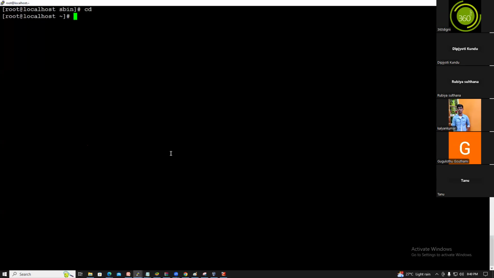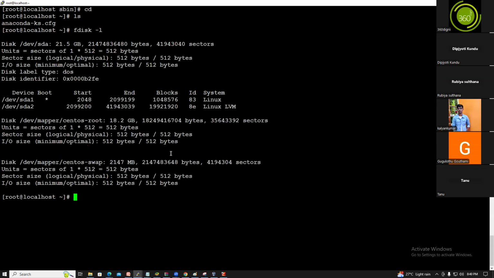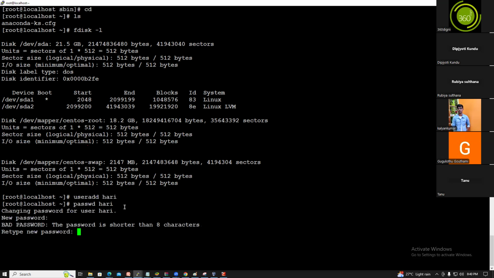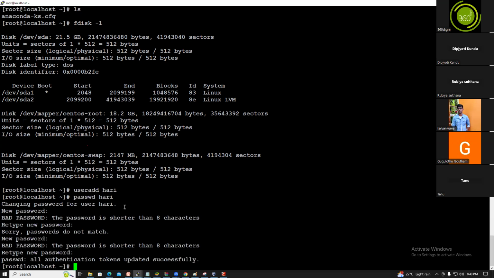You see, who is this user? The user is the root user. Root can do anything, right? ls is a bin command. fdisk -l is an sbin command. The root user can execute both. Now I'm adding a user: useradd Hari, passwd Hari, and I'm creating the password as redhat, guys.